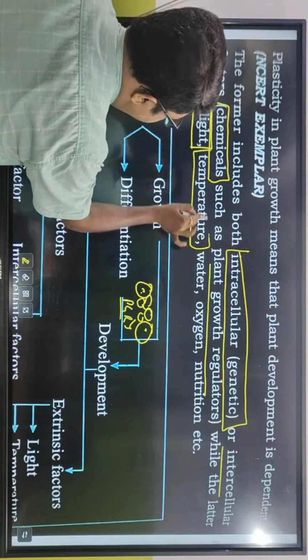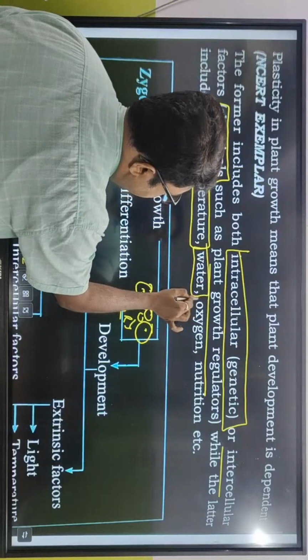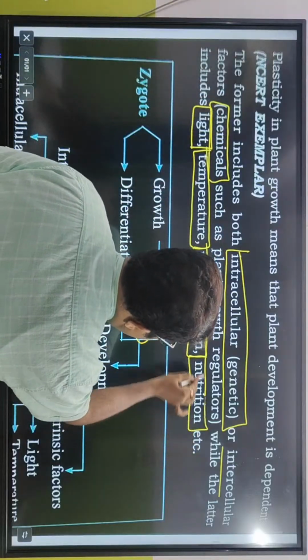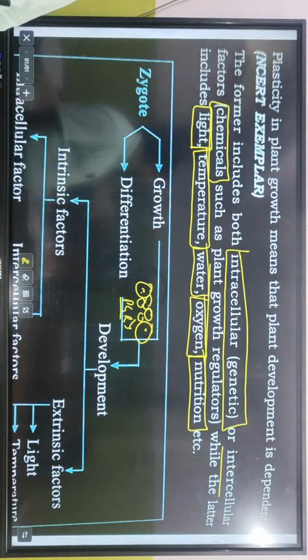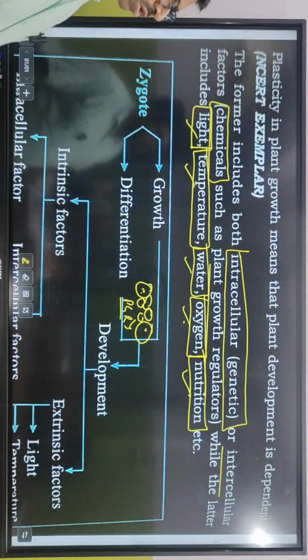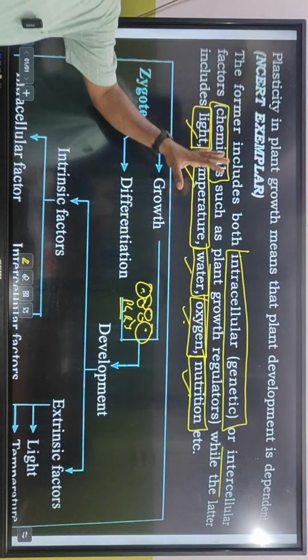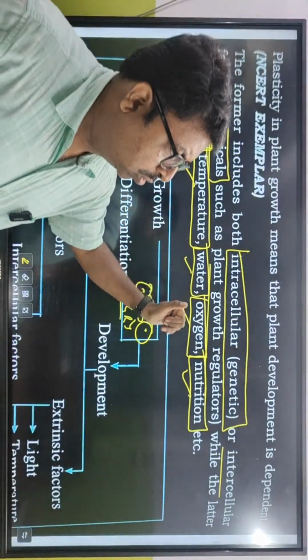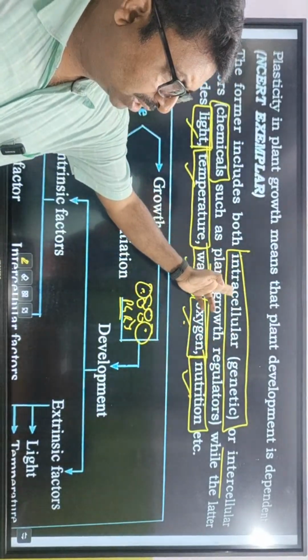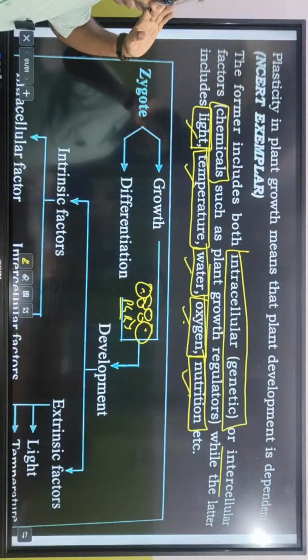light, temperature, water, oxygen, nutrition. While the latter মানে কারা? অক্সিজেনটা আমরা মিস করে গেছিলাম তখন বলার সময়, অক্সিজেন and nutrition. So intrinsic factor মধ্যে কারা ঢুকলো? Intracellular, genetic or intercellular, that is chemical. Clear?